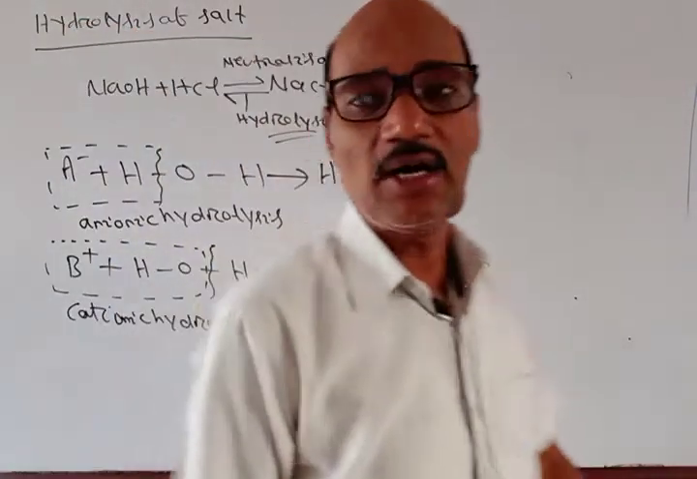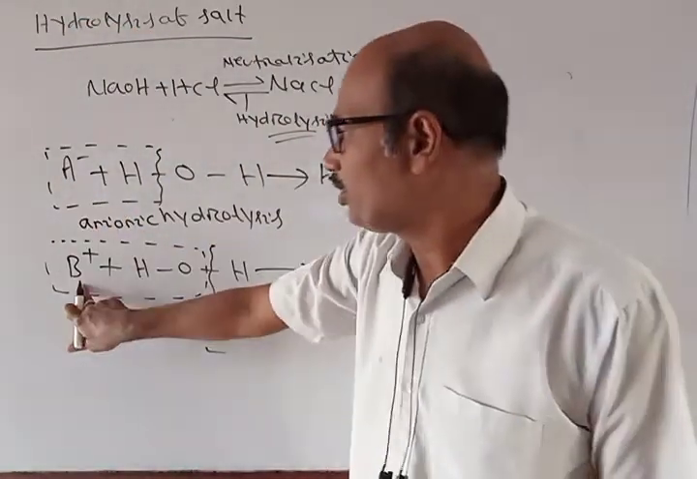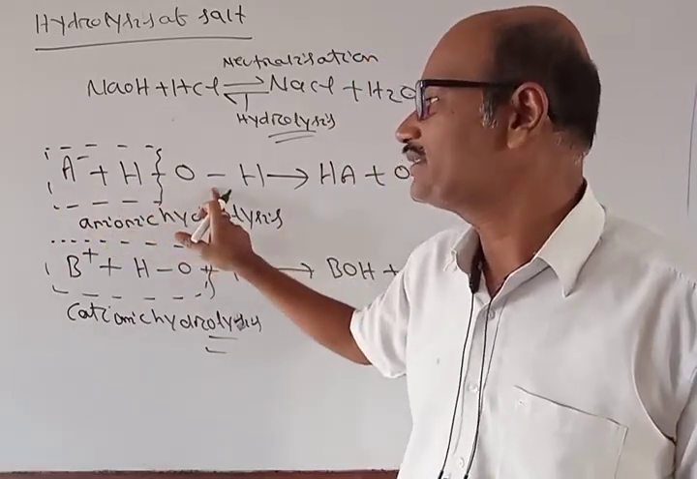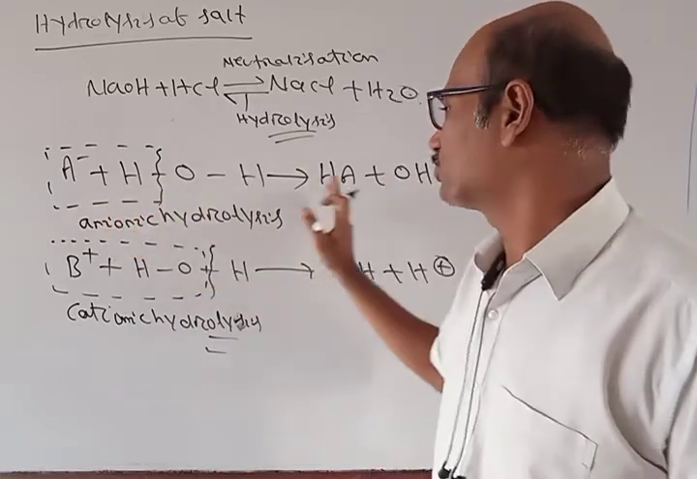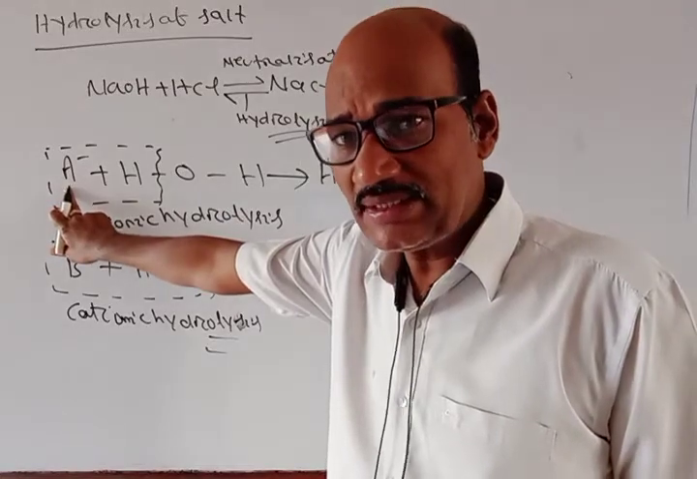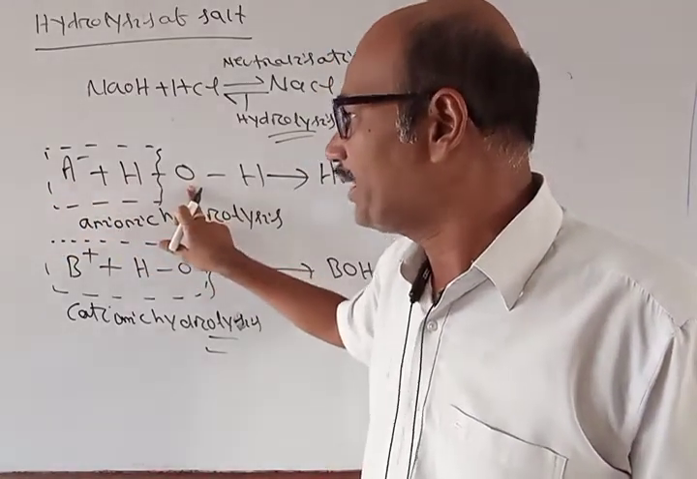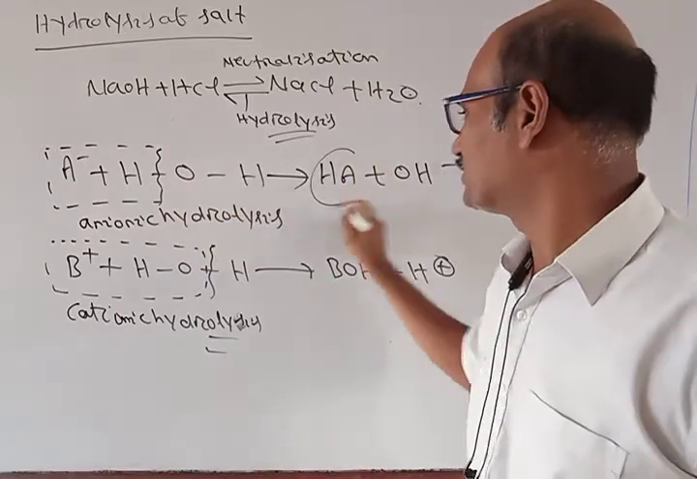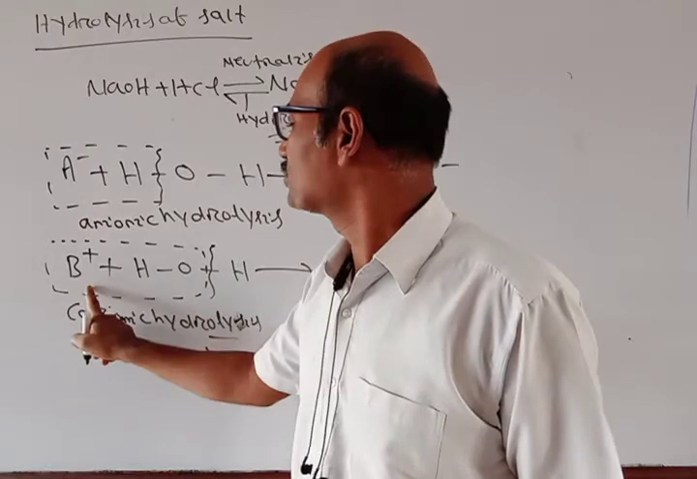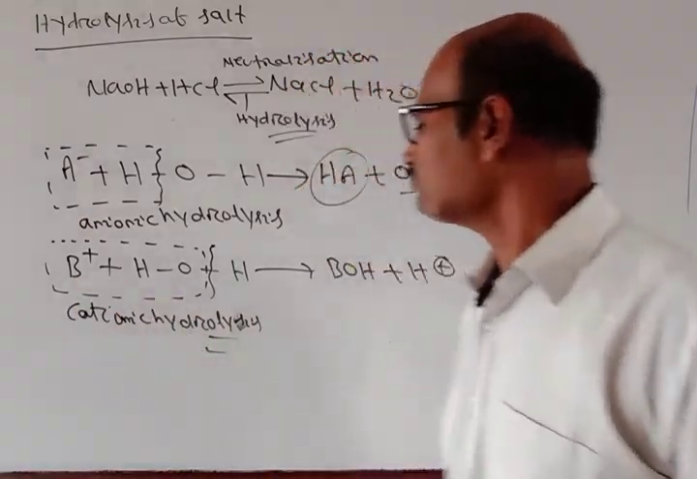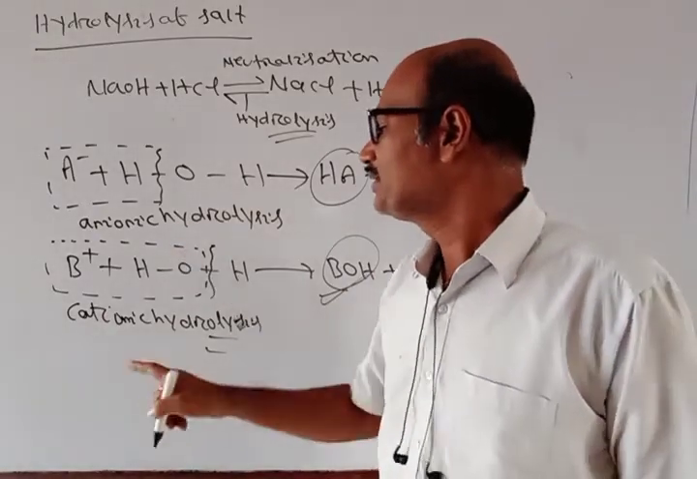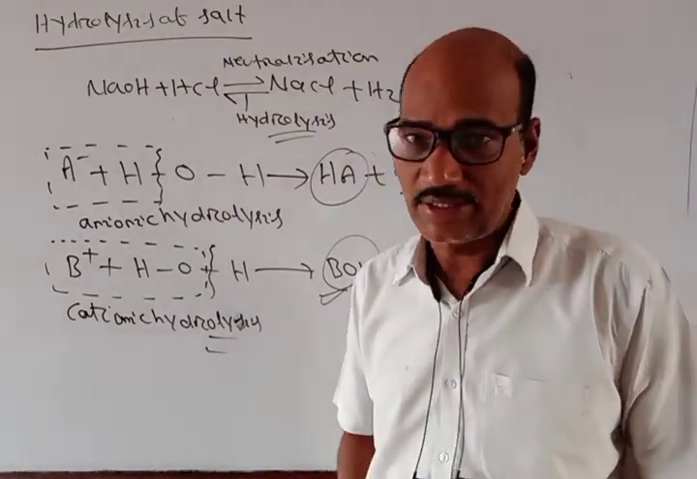So hydrolysis is the interaction of a cation or an anion with the water, where the OH bond of the water is breaking, and we are getting the corresponding products. Here in anionic hydrolysis, the anion is interacting with the water, and this is producing the acid HA and OH-. And in this case, the cation B+ is interacting with the water to give what? The base. So this is called anionic hydrolysis, and this is called cationic hydrolysis.